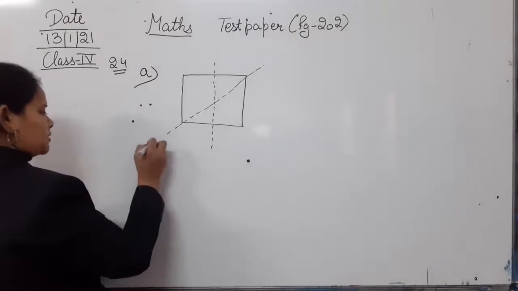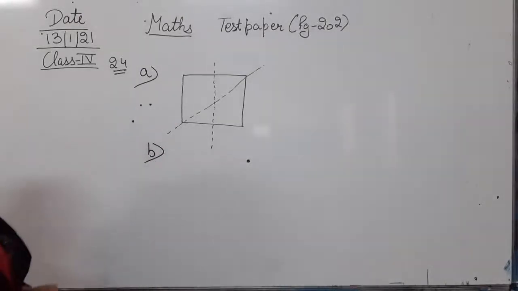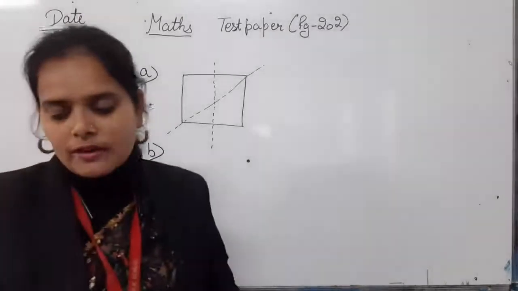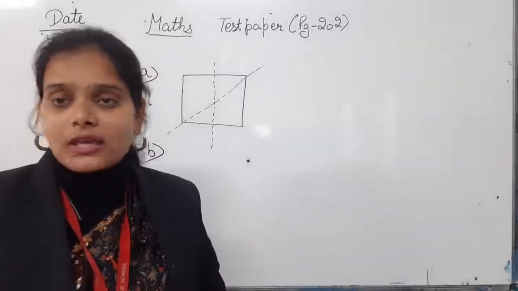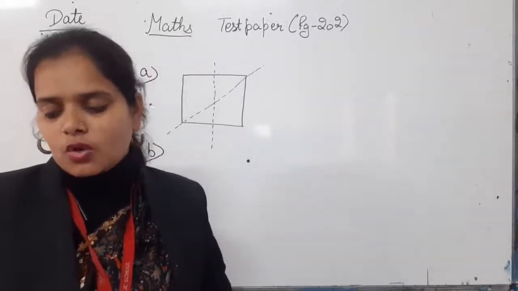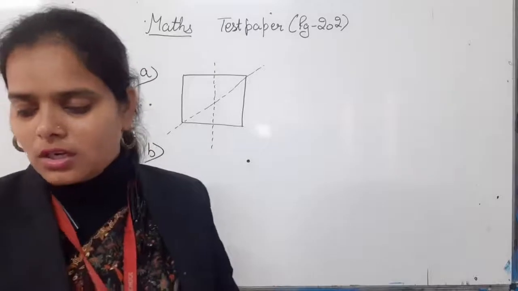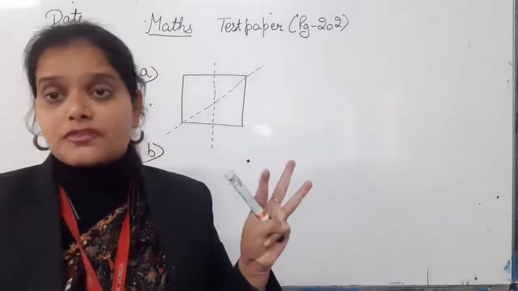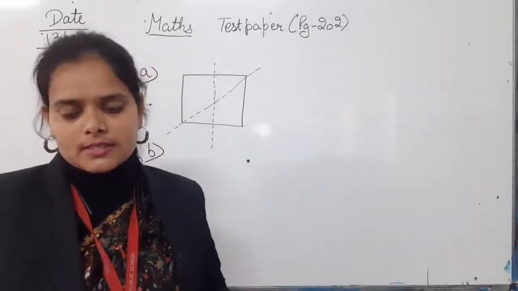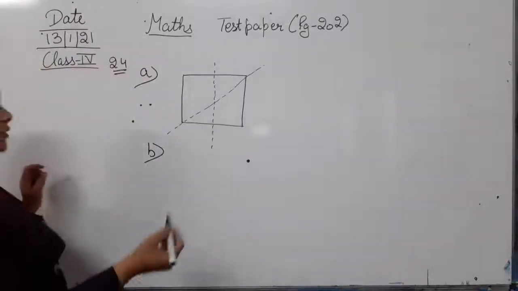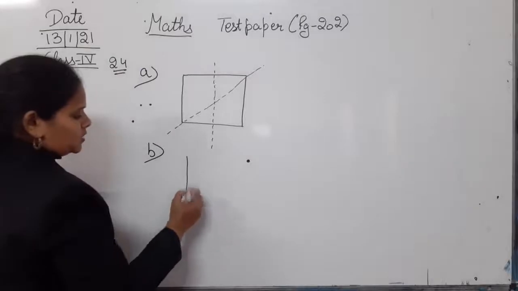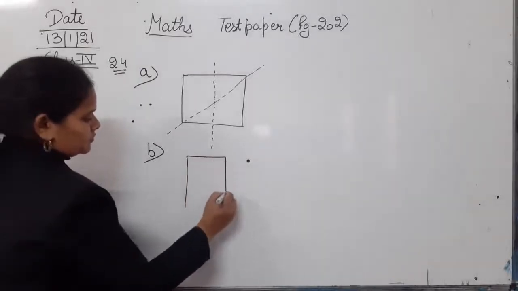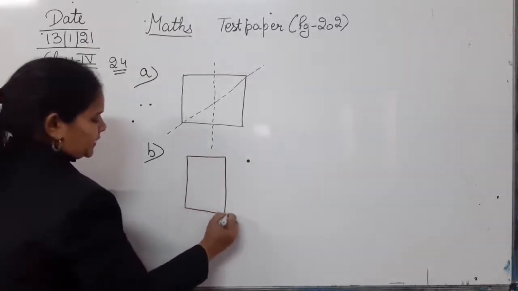Next, part B. Now in part B you have to draw a figure which has three lines of symmetry. So now we have to draw a figure in which we can draw three lines of symmetry. Let's draw. Now we can take the rectangle. This is how I had made the rectangle.